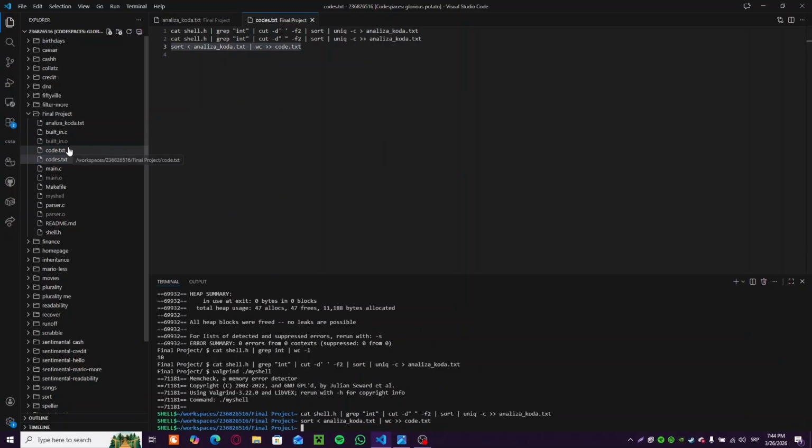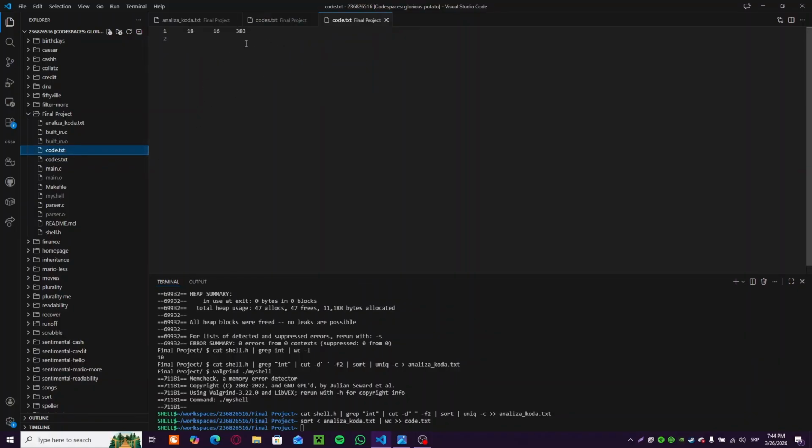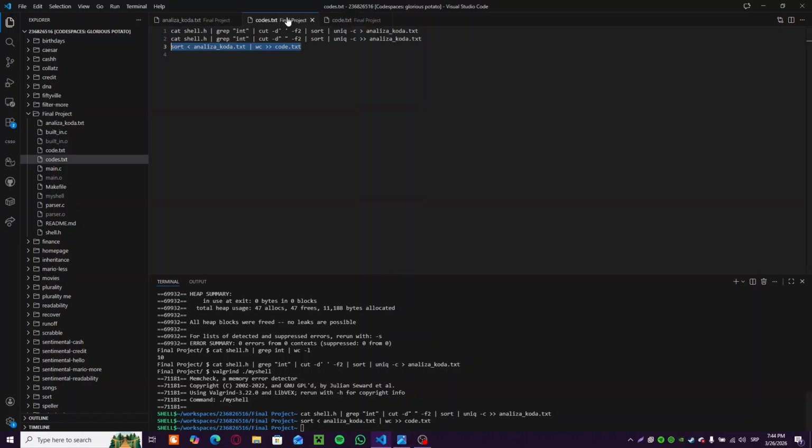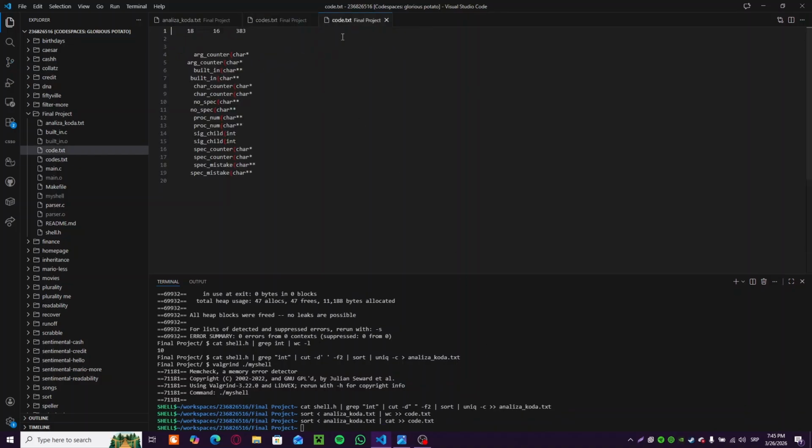As you can see, the code.txt popped out, and the word count is there. Let's copy this and use cat here and append it to code.txt and see what happened. It's basically sorted alphabetically.